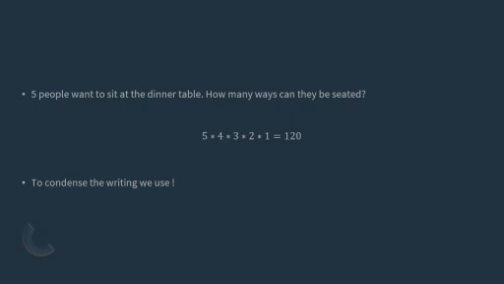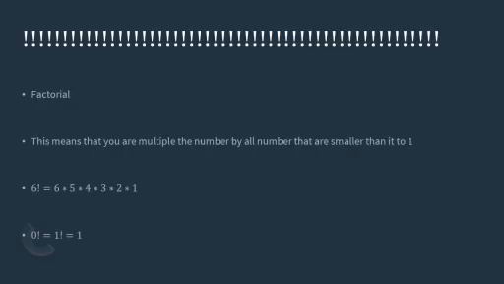To condense this, we use the exclamation point. It's kind of like us saying 5, and we're all excited, but we call this a factorial. Basically whenever you see a factorial, what you're doing is multiplying that number and all the numbers below it all the way down to 1. So 6 factorial would be 6 times 5 times 4 times 3 times 2 times 1.